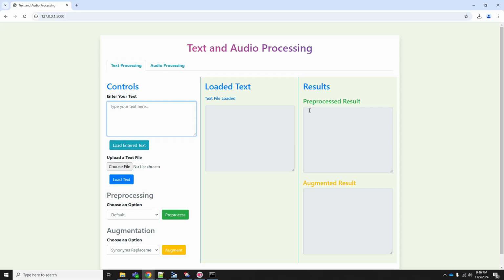Today I have developed another tool that will explain two important concepts in data analytics. The two important concepts are pre-processing and augmentation. Here I am going to talk about pre-processing and augmentation in two different data types. One data type is text data, and the other one is audio data.